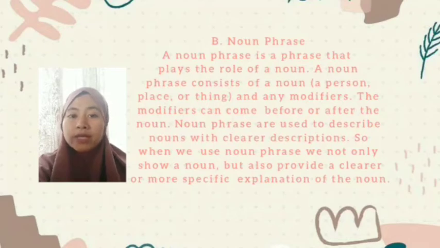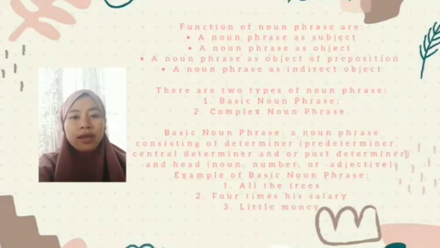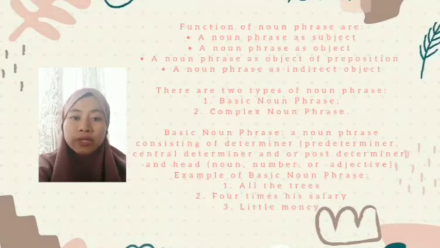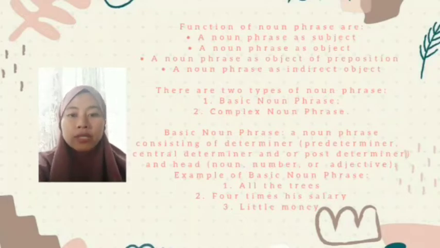A noun phrase is a phrase that plays the role of a noun. A noun phrase consists of a noun that is a person, place, or thing, and any modifier. And the modifier can come before or after the noun. Noun phrases are used to describe nouns with clearer description. So when we use a noun phrase, we not only show a noun but also provide a clearer or more specific explanation of the noun. And the functions of noun phrase are a noun phrase as a subject, a noun phrase as an object, a noun phrase as object of preposition, and a noun phrase as a direct object.